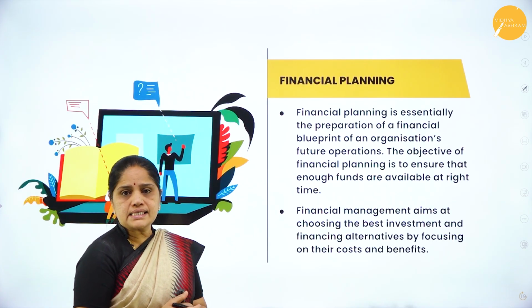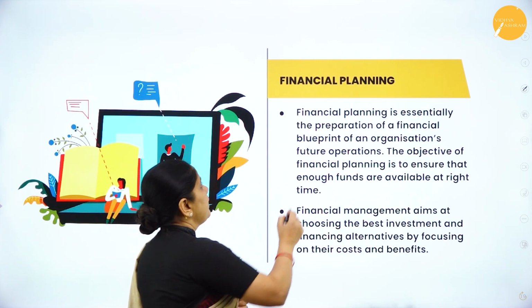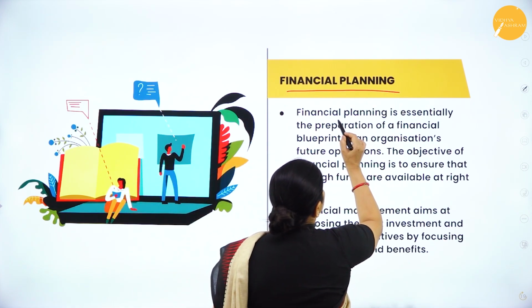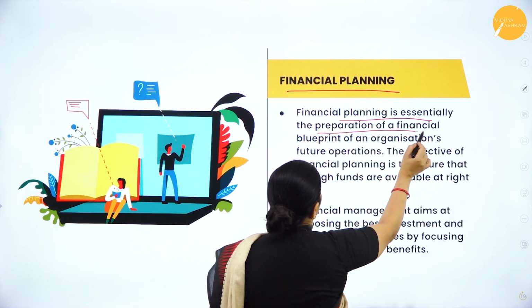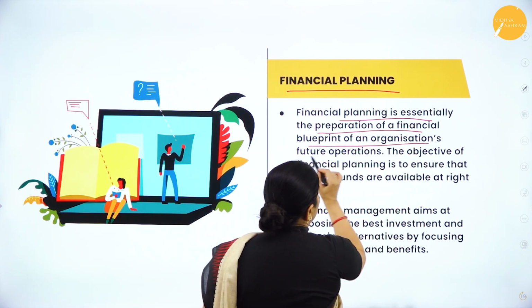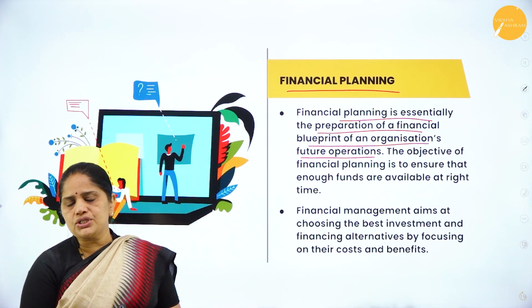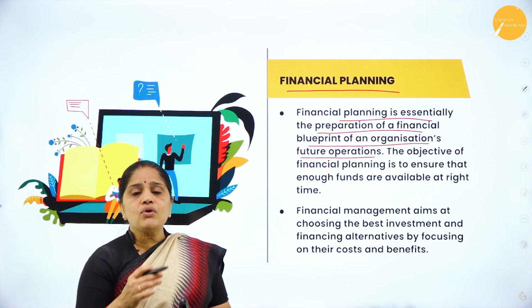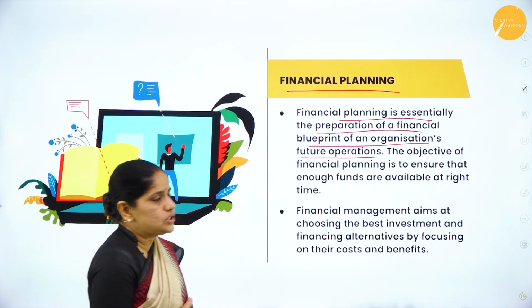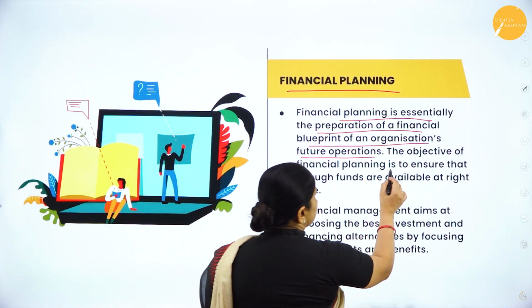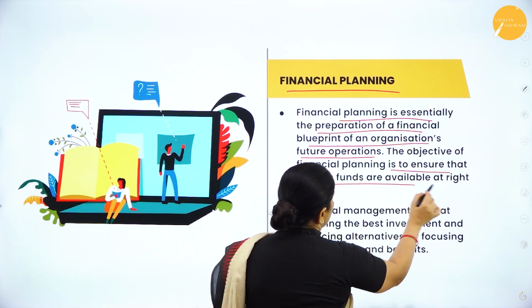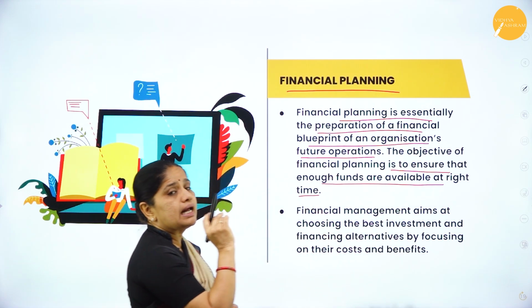Next, let us understand what we mean by financial planning. It is essentially the preparation of a financial blueprint of an organization's future operations. So what is the future operation of the organization and what is the plan you have for the future operations? The objective is to ensure that enough funds are available at the right time.